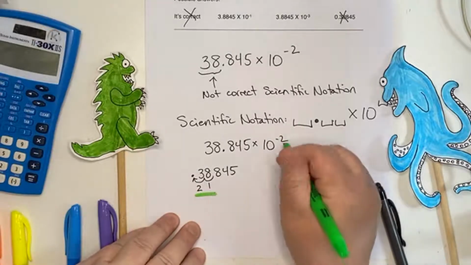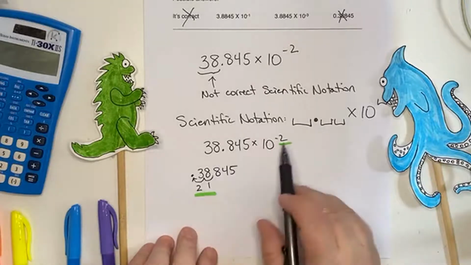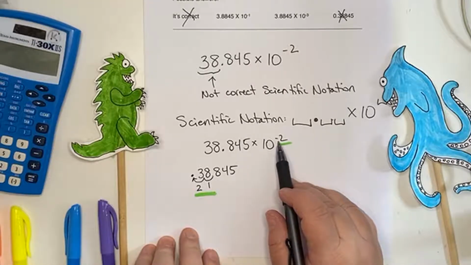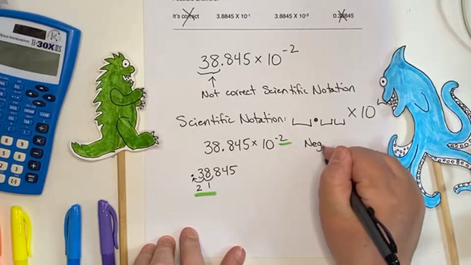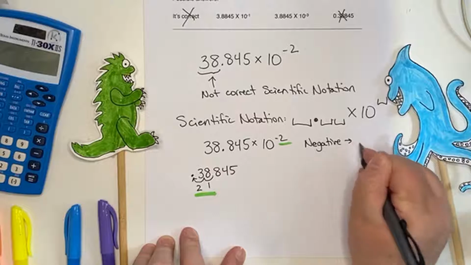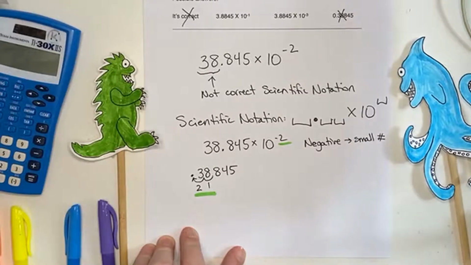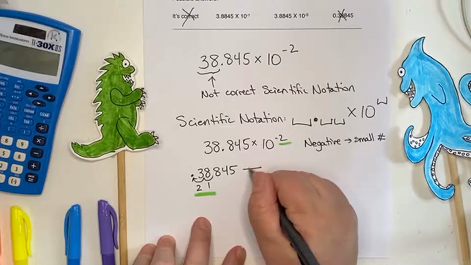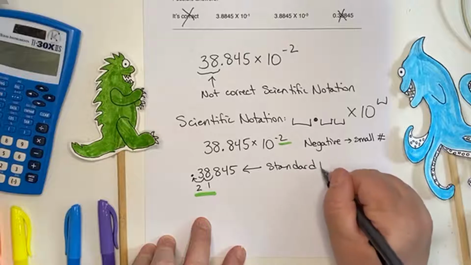The 2 has to do with the 2 right there. And I make it a smaller number because it's negative, right? So negative means it's a small number, right? So this is standard notation, regular notation.